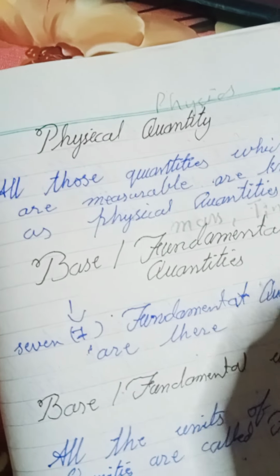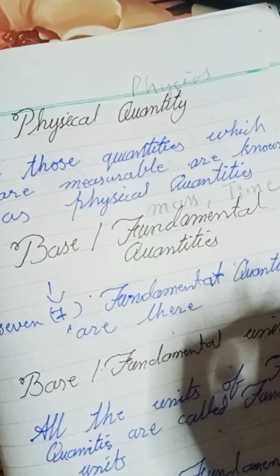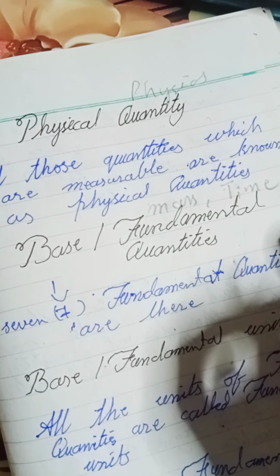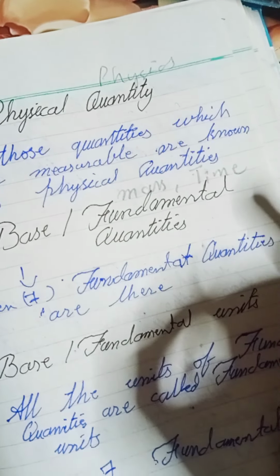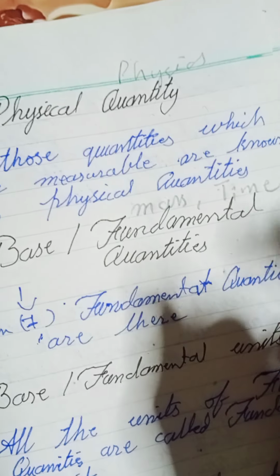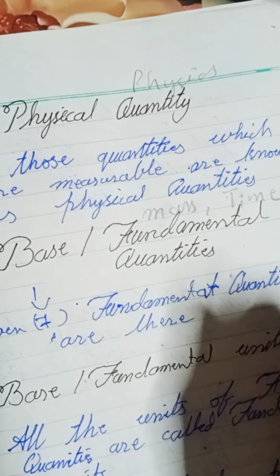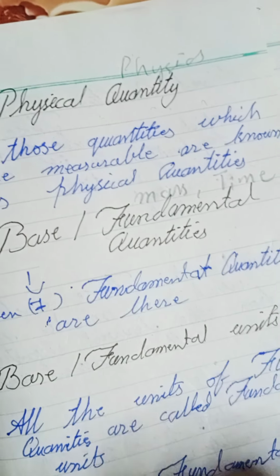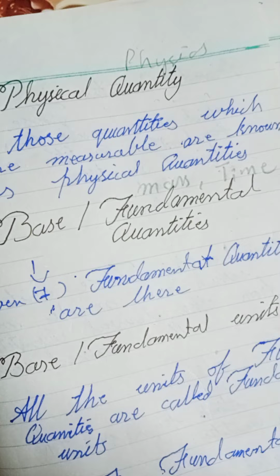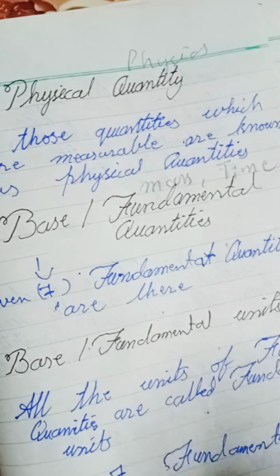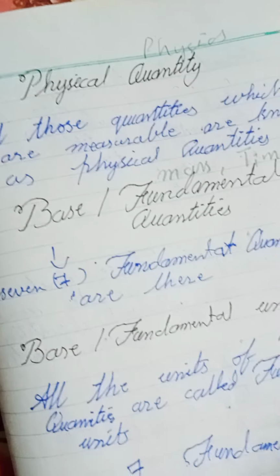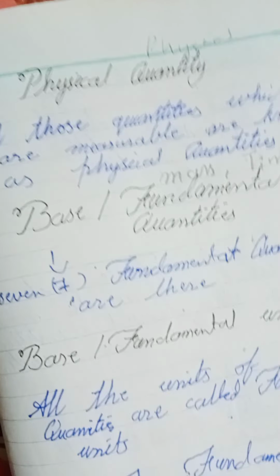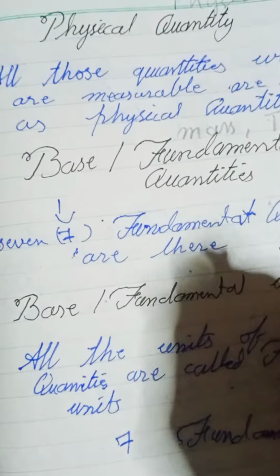Number one, length. Its unit is meter. Second, mass. Its unit is kilogram. Third, time. Its unit is second. Fourth, electric current. Its unit is ampere. Fifth, temperature. Its unit is Kelvin. Sixth, amount of substance. Its unit is mole. Number seven, intensity of light. Its unit is candela. I hope you have written all these quantities.